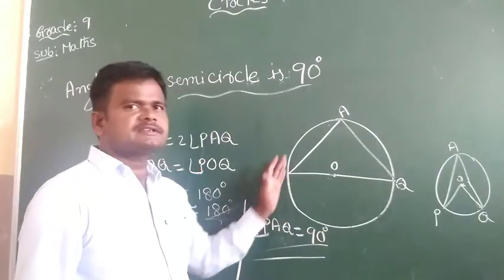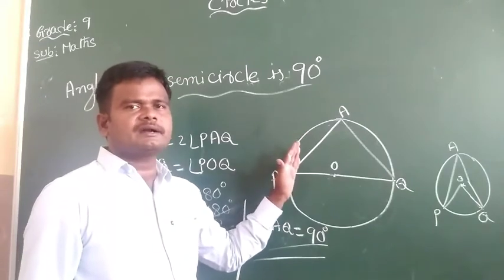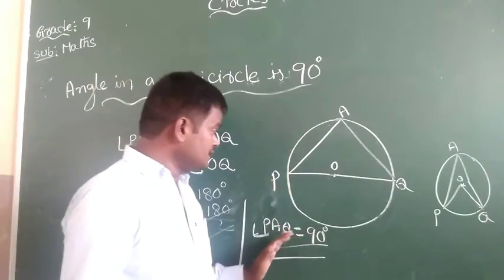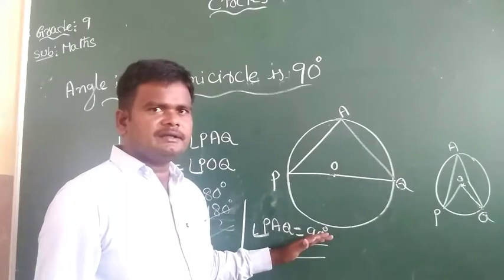So the angle in a semicircle is 90 degrees.